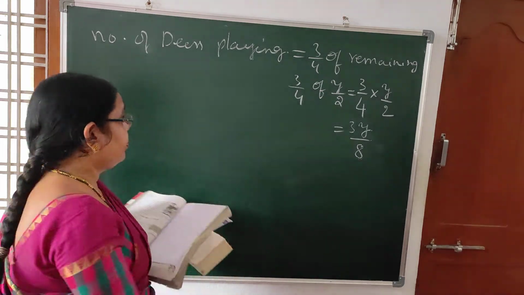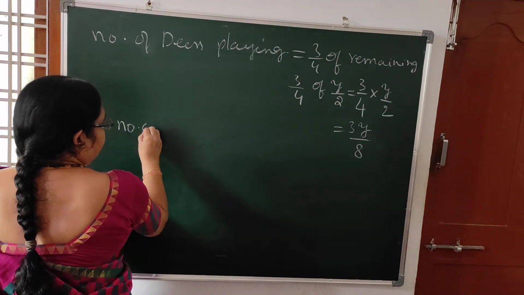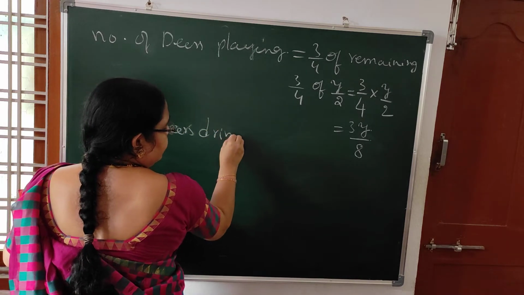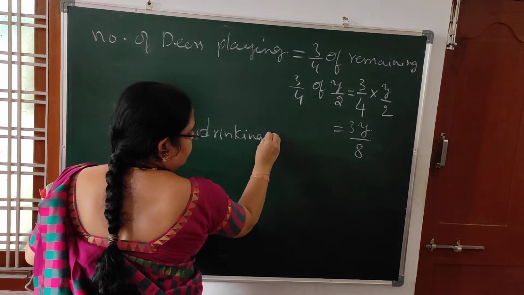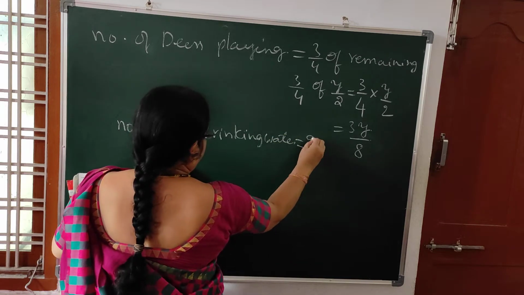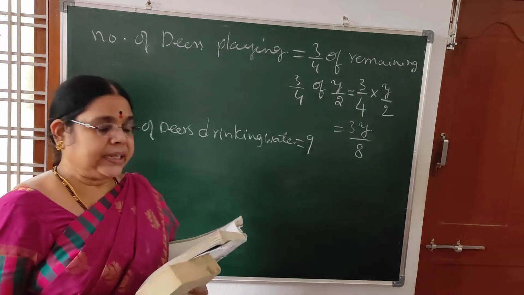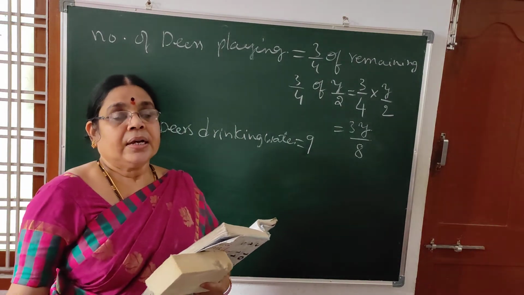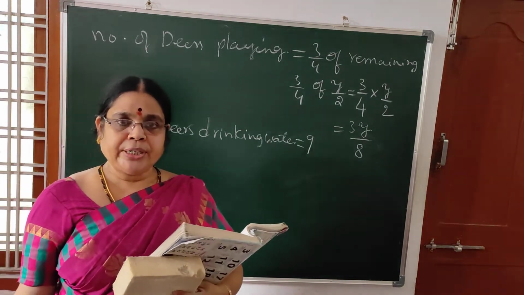Number of deer drinking water, how many? 9. So number of deer drinking water is 9. Total there were y deer. Half of them are grazing, so y/2.